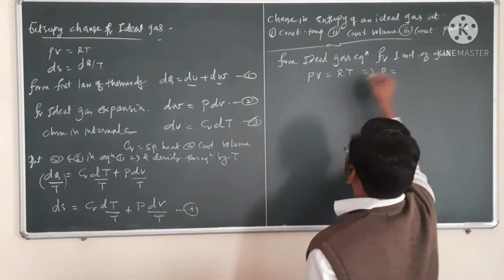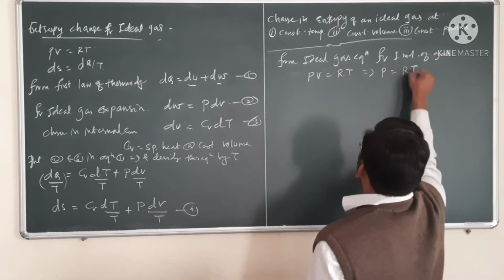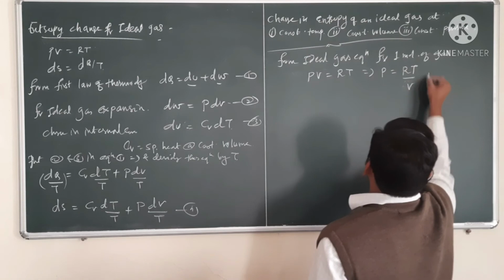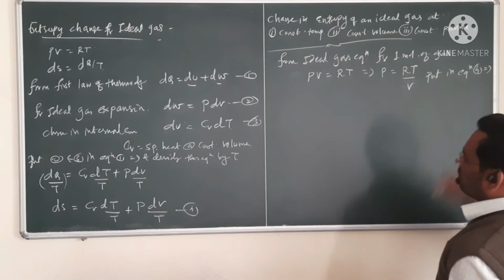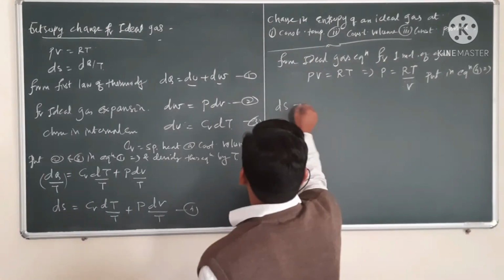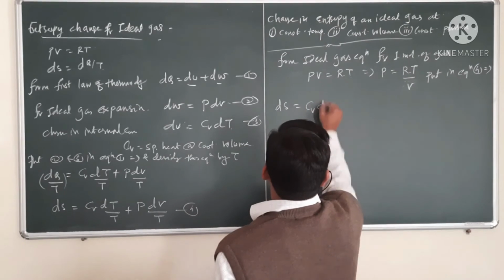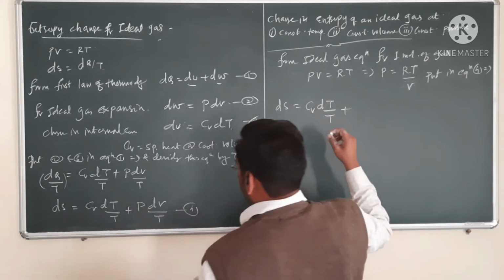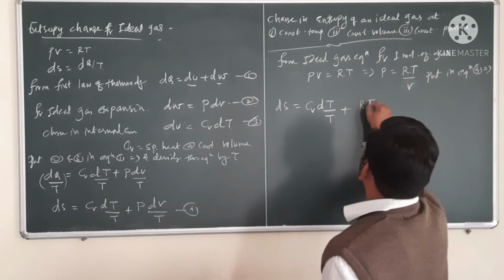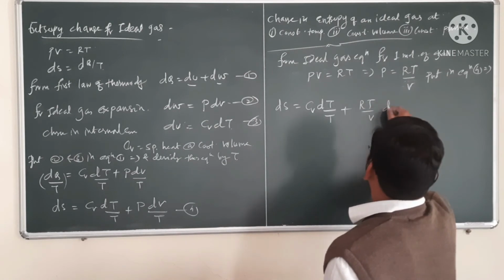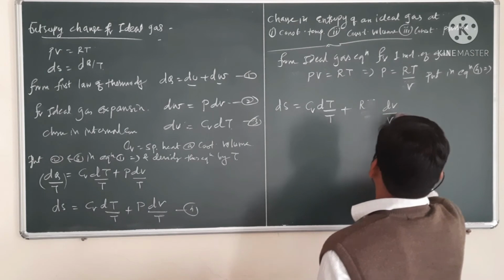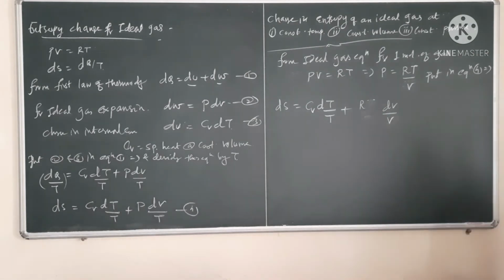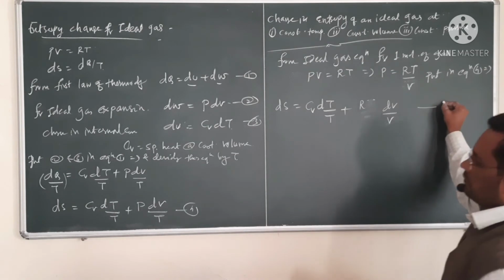So from this equation, pressure P can be written as RT divided by V. If you put this in equation 4, we will get the change in entropy dS = Cv dT upon T + RT upon V into dV divided by T. So this T will get cancelled, giving R into dV upon V. So this is the equation that we will get. Call this equation number 5.